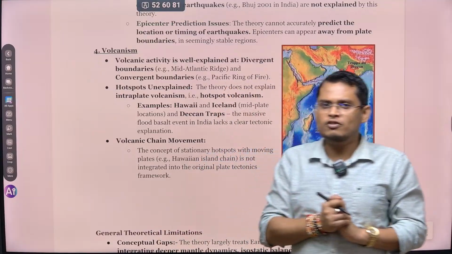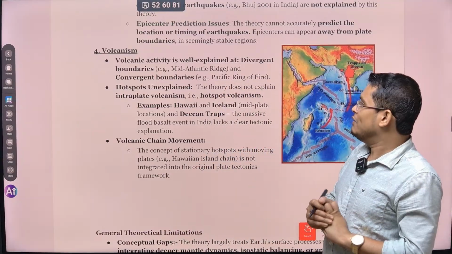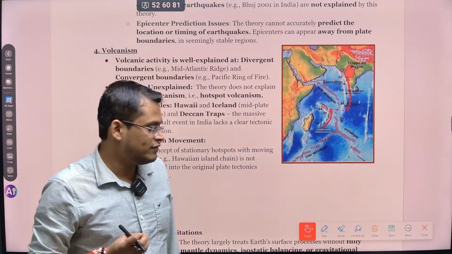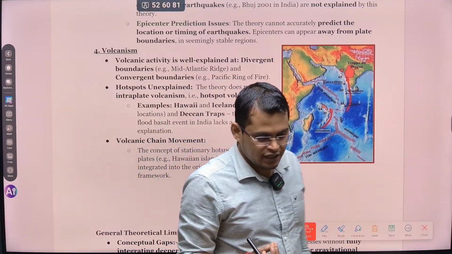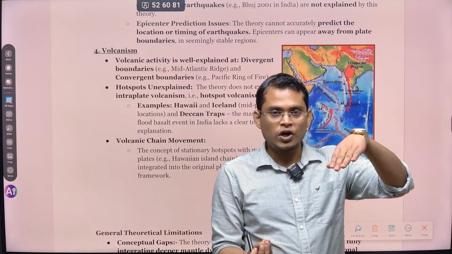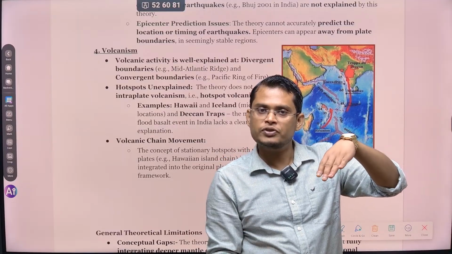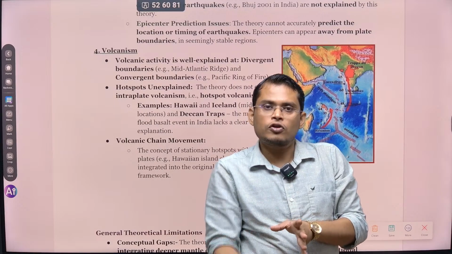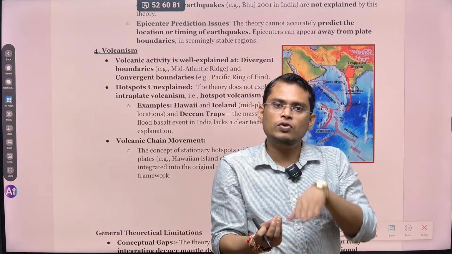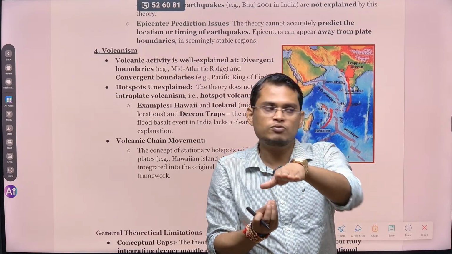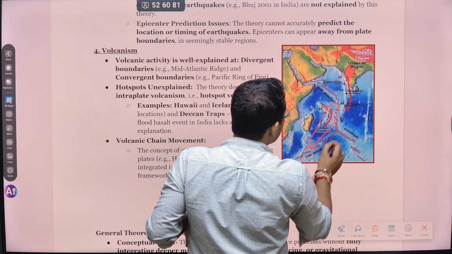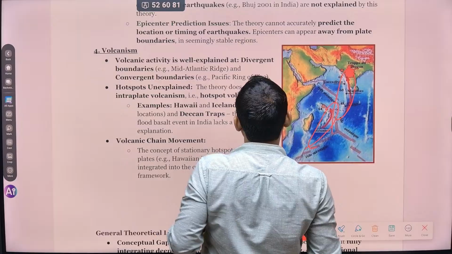So in both cases volcanic eruption happens, but there are some locations where there is hotspot volcanic activity. Hotspot volcanic activity means this location is fixed. From the bottom of the earth, some volcano constantly erupts at a constant location, but on top of that our plate is moving. So that is what led to the formation of this type of hotspot volcanic activity.